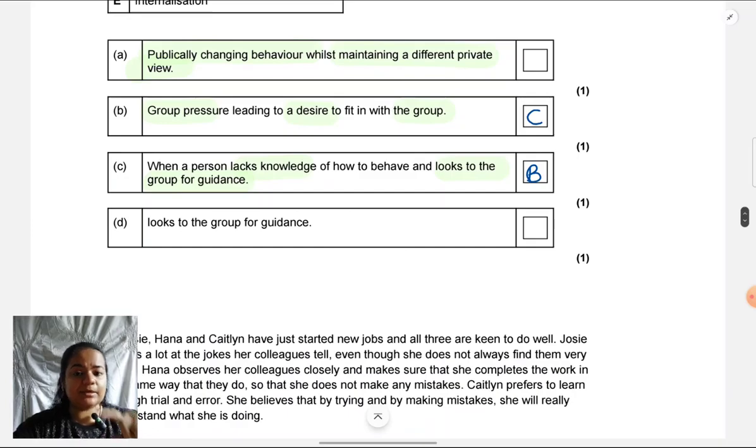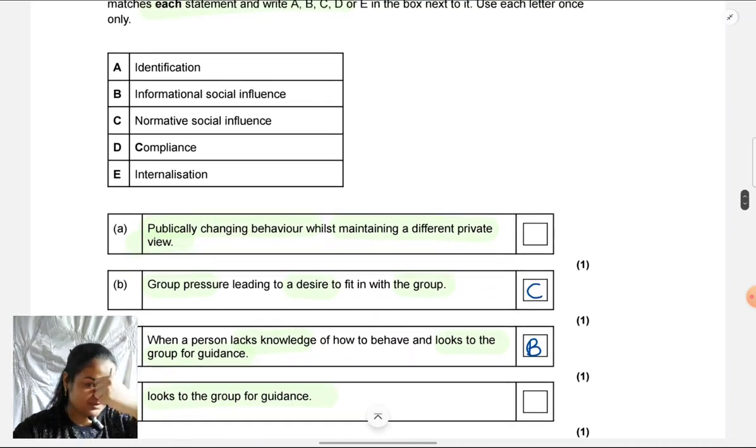This is definitely a type. It's not an explanation. And looks to the group, it's like looks up to the group, admires the group, right? Which we had seen under which type of conformity? Identification. So we had seen it under A. So this is A.